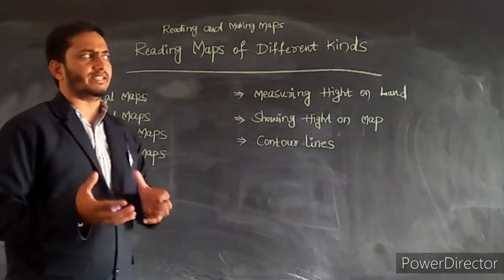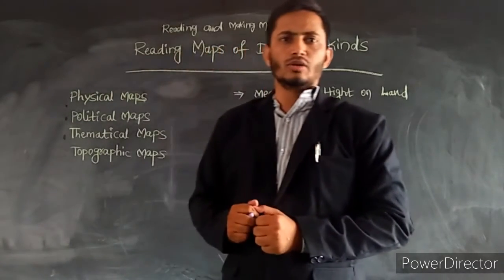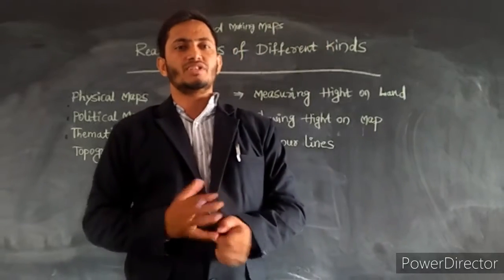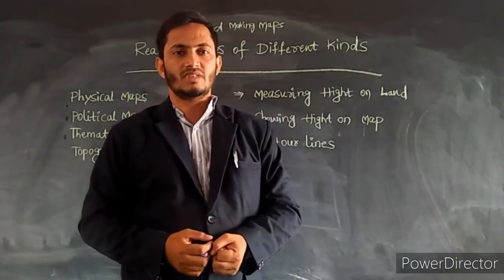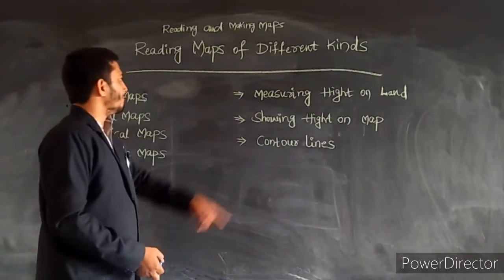Before we get into the details of this chapter, we have to learn some examples which are given in the chapter. So let me tell you what examples are given in the chapter.